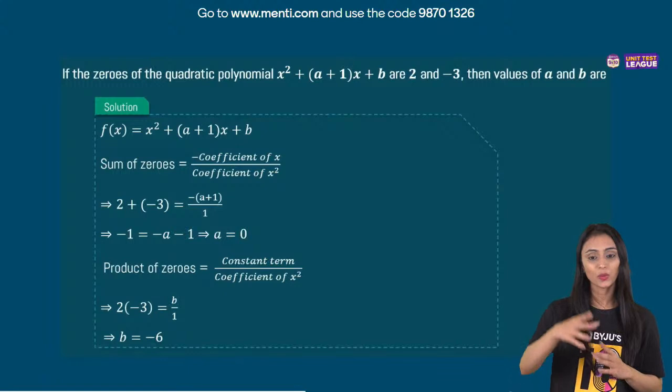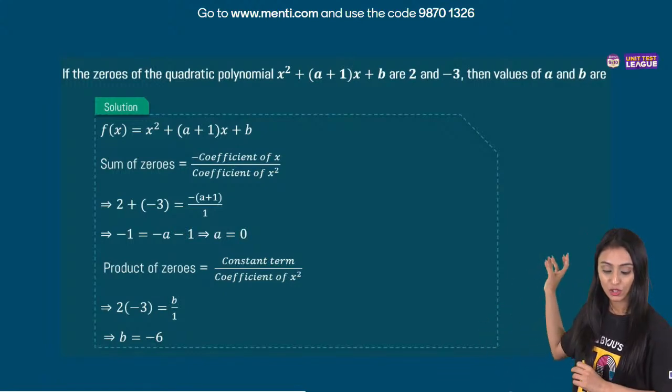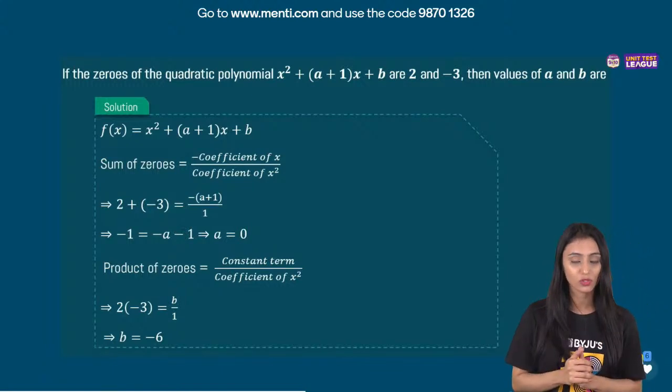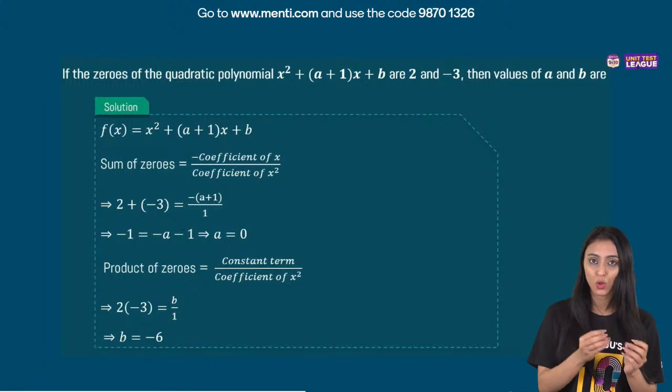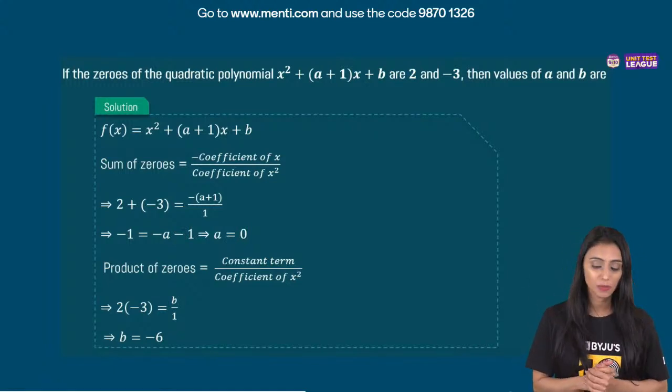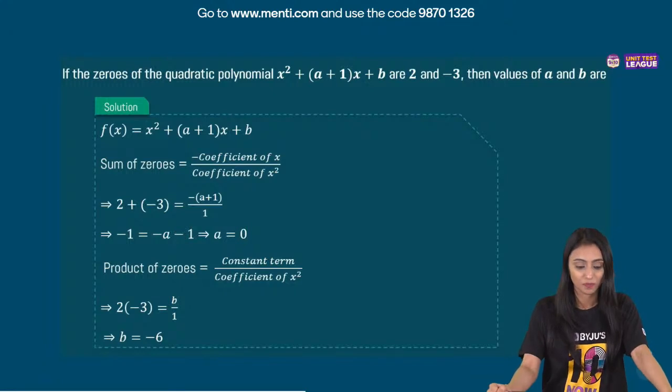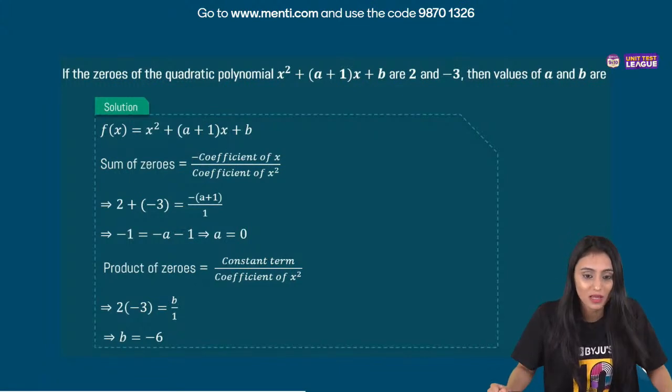Now you can check your errors. So, first of all, since 2 and minus 3 are the zeros, we know that the sum of zeros is equal to minus b by a. So 2 plus minus 3, their sum is minus 1. That's going to be minus b by a, that means minus of (a plus 1) by 1, right? Solve this, you get a equal to 0. Similarly, the product of zeros, 2 times minus 3, is equal to c by a. That means b by 1. So b would be minus 6.